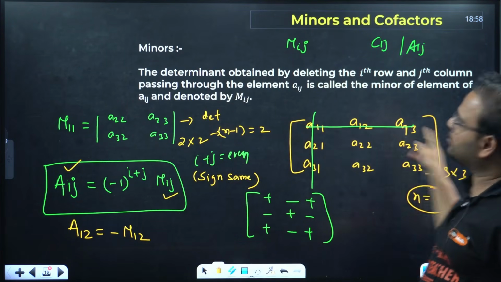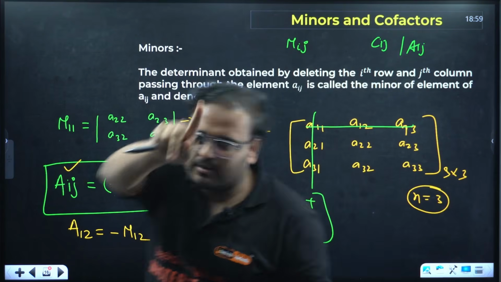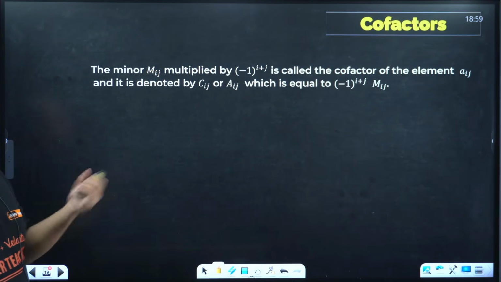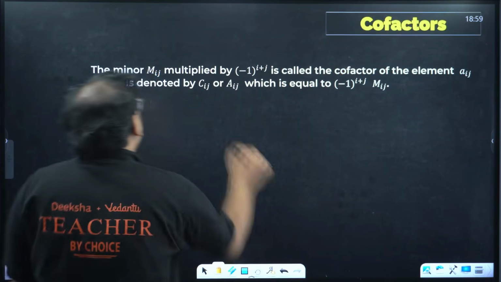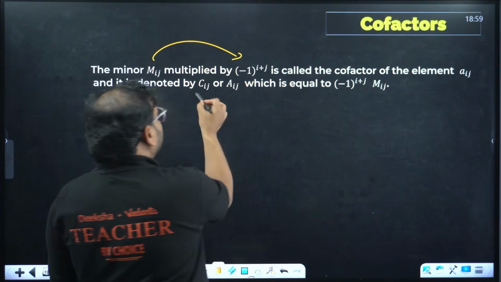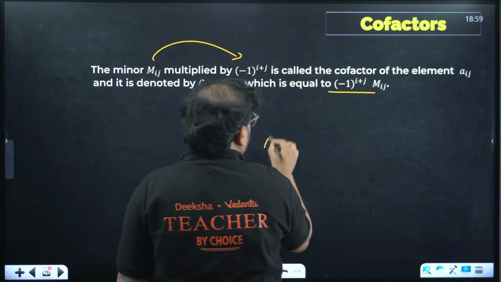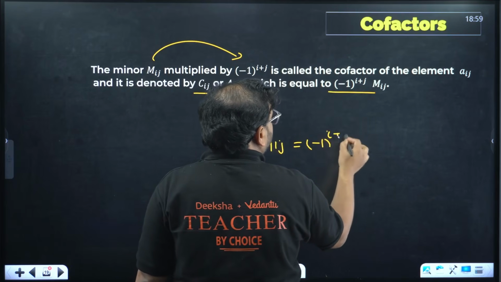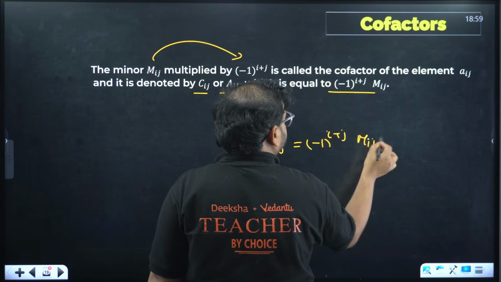It becomes 2 cross 2 because you have reduced one number of row and one number of column. Correct? Yes. Cofactors, already explained to you. Multiply Mij with this, that's called the cofactor. So the formula is Aij, Cij equals this. Aij equals minus 1 power i plus j times Mij.